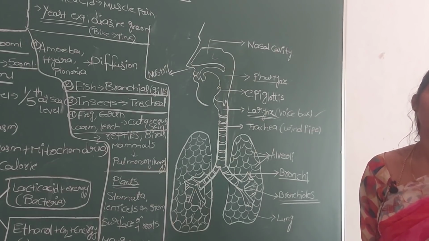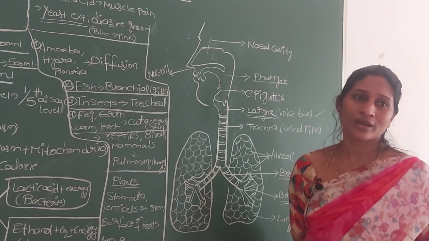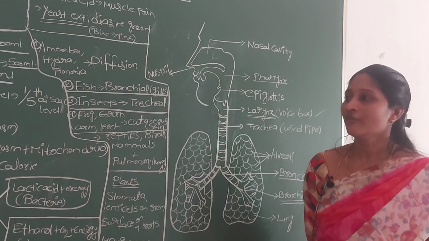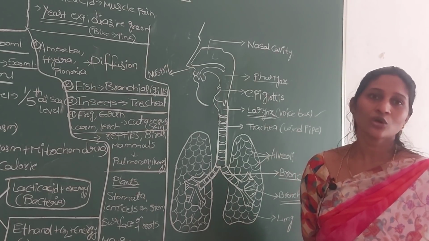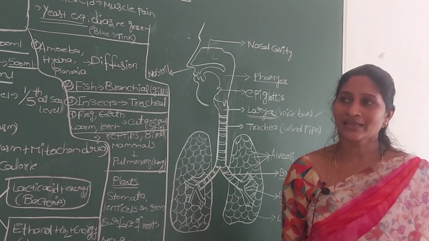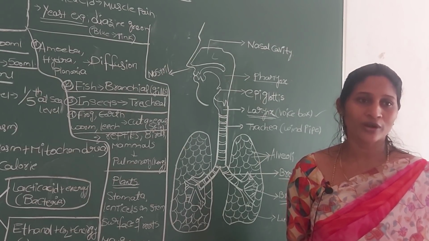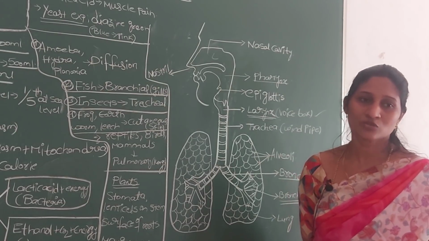Compared with the right lung, the left lung is a little bit smaller. Why? Because it provides space for your heart. The heart is obviously located on the left side of your body. That's why, to provide space for the heart, the left lung is slightly smaller.